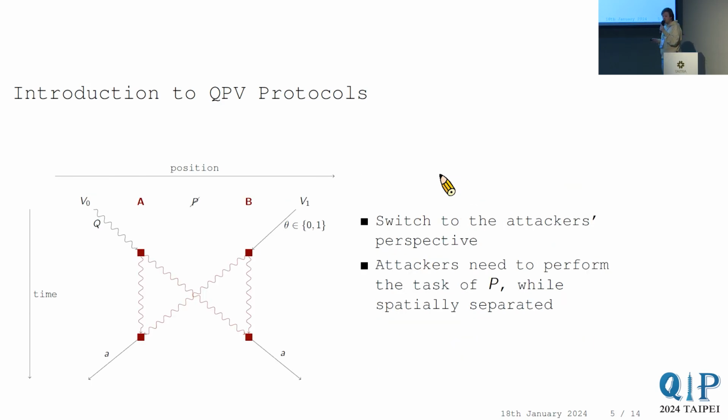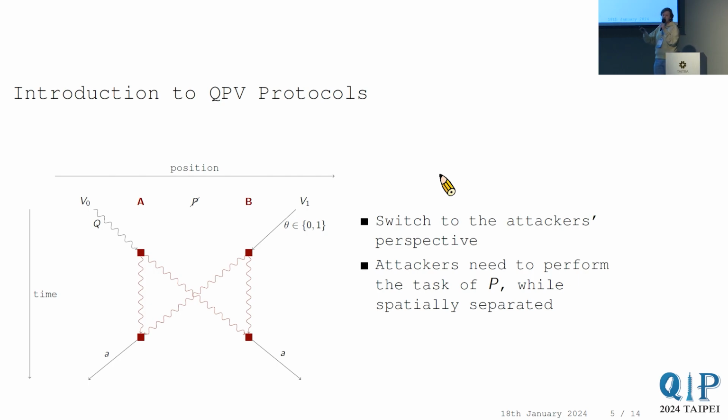Another point of view is: what is an attack on position verification schemes? An attack is when a coalition of attackers, here called Alice and Bob, convince the verifiers that there was somebody at a claimed location, even though there was nobody there. So if you consider the previous picture, suppose they send in this BB84 state and the basis from the other side, but there's no prover P at all.